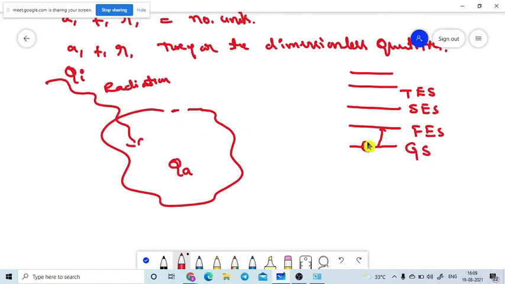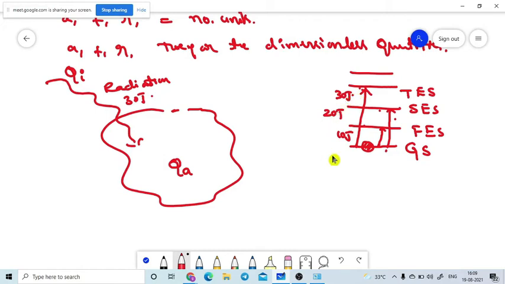If the energy is suitable for the first excited state, this electron will go to the first energy level. If the incident energy is well suited to the energy gap between the ground state and the second excited state, it will go to the second excited state. Let's assume this gap is equal to 10 joule, this gap is equal to 20 joule, this gap is equal to 30 joule. If I am incident with 30 joule, this electron is suited to go to the third excited state.